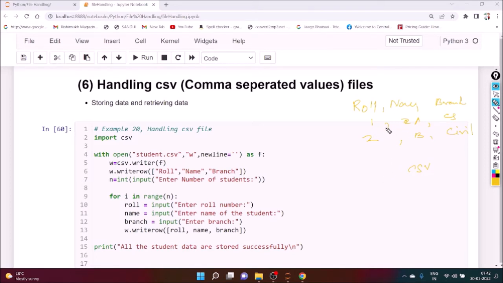If you put tab spaces, we can say tab separated value. So if you put comma in between the values, then you can say it is comma separated value. Are you getting my point?